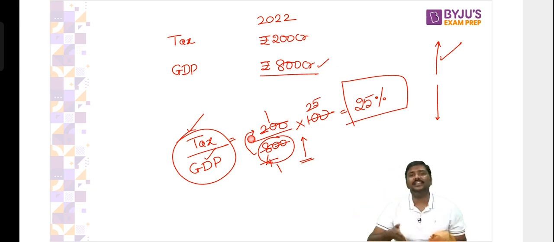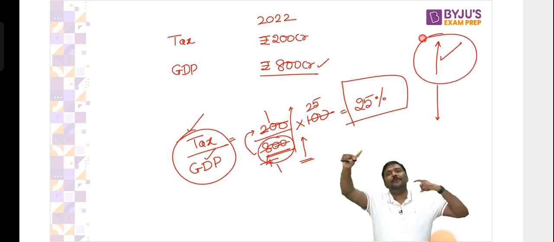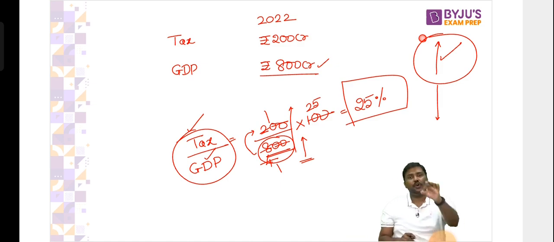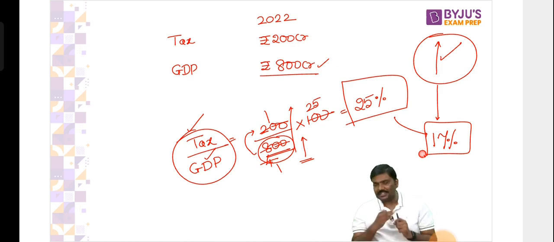It simply means you are not collecting the right amount of taxes. So the argument is simple here. With the rise in the GDP, the tax collection should also increase. And that is the precise reason we say that the tax to GDP ratio should keep on increasing, should be higher. What is the tax to GDP ratio of India? The tax to GDP ratio of India is generally around 17%.